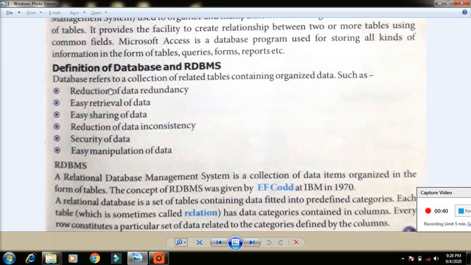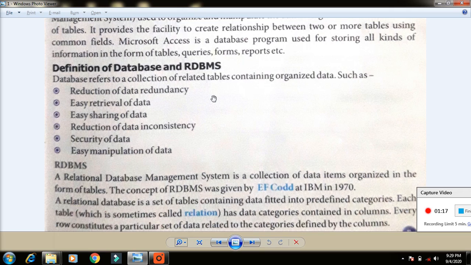A database refers to a collection of related tables containing organized data. Which data is collected? It is linked, it is related. Unrelated tables are not a database. For example, our school database: bus details, student bus details, student fees details, classroom details, and class teacher details. These are related to the students, so it is a database.